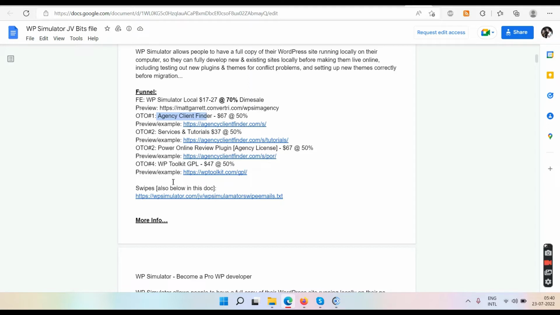So I have no idea what all this is, but when you buy the front end, when you buy this WP simulator local, you will be taken through all these upsells and downsells one by one. And on these pages, you can check all the features, what you are buying or what they have to offer you. Then just check out everything. And if you decide you want that, then go and pick it up, or you can skip it. Okay, so whatever you need, go and buy. Whatever you don't need, you can click on skip, right?